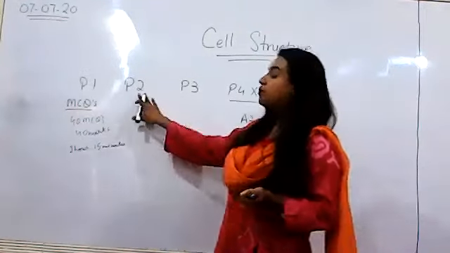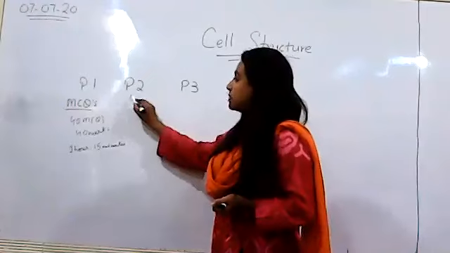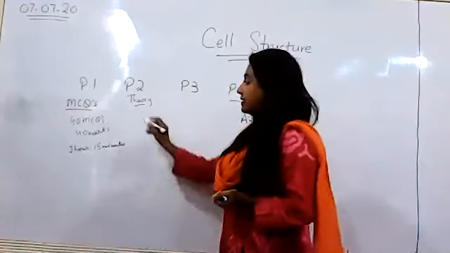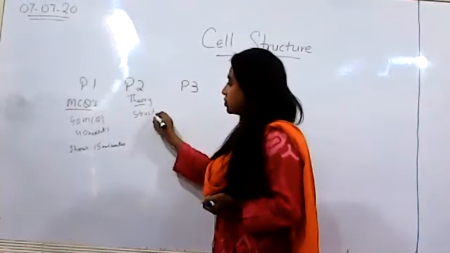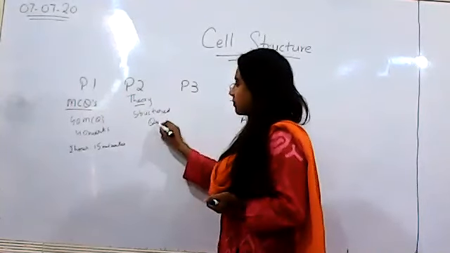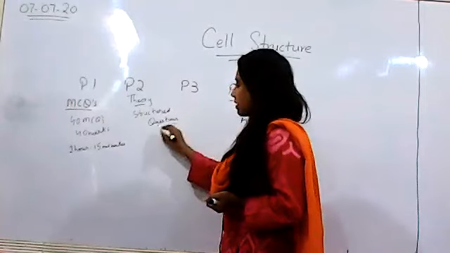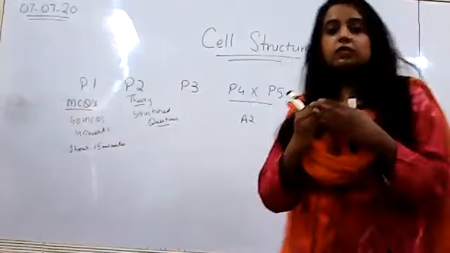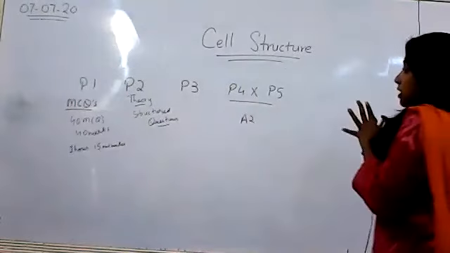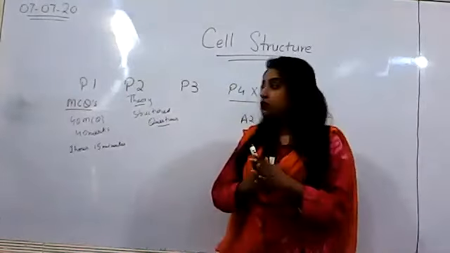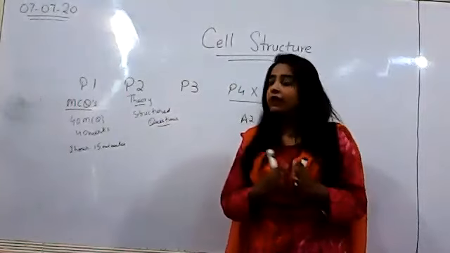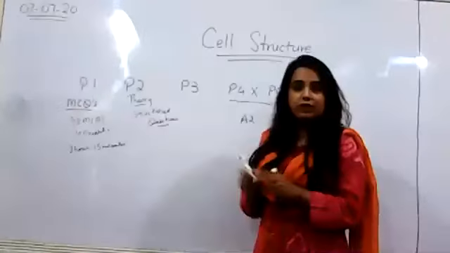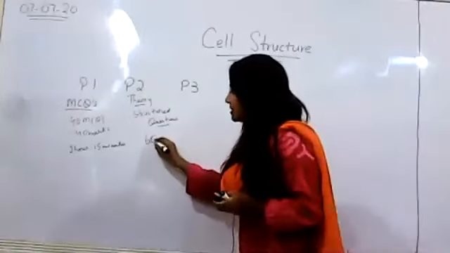Then moving on to paper 2. Paper 2 is basically your theory paper, right? And it comprises of structured questions. Like in O3, you used to have 3 sections, section 1, section 2, section 3, right? The first section, that was called section A, where you had no choice. You had to attempt all the questions. The structured questions, that's what your paper 2 comprises of. It has 60 marks,